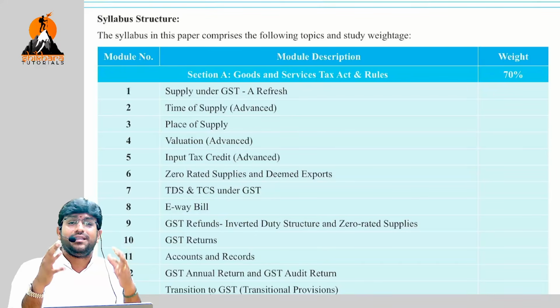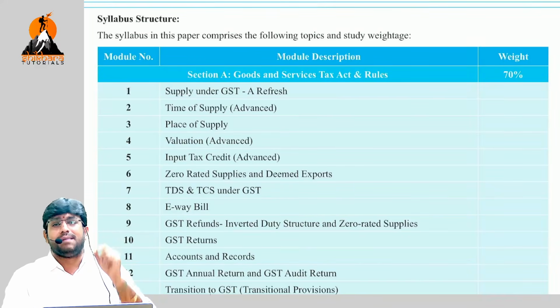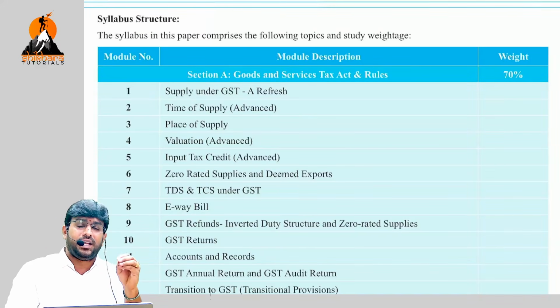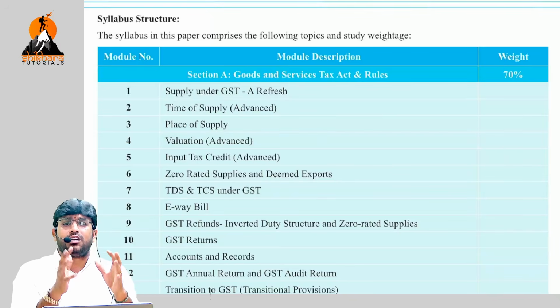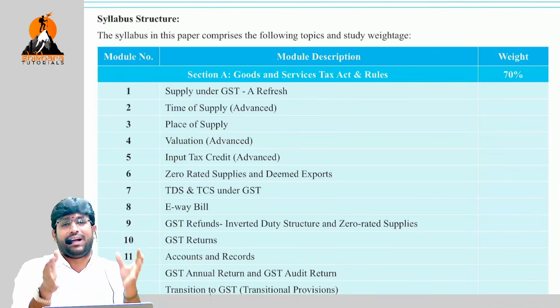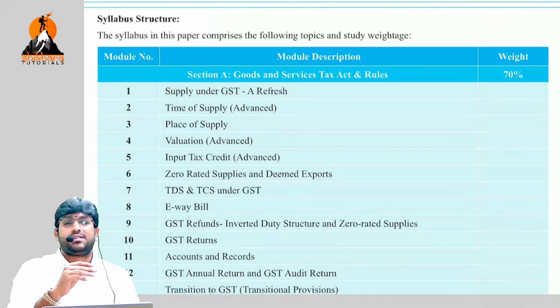As you all know, GST has a weightage of 70 marks in the examination, and customs has a weightage of 30 marks. That is not fixed or rigid as such. Sometimes 5 to 10 marks keep shifting here and there. That means some more marks may come in GST, and some fewer marks may come in customs.